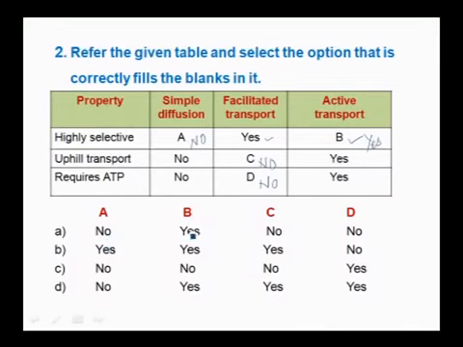Here A is no and B is yes, C is no, D is also no. So, the right option here is A.